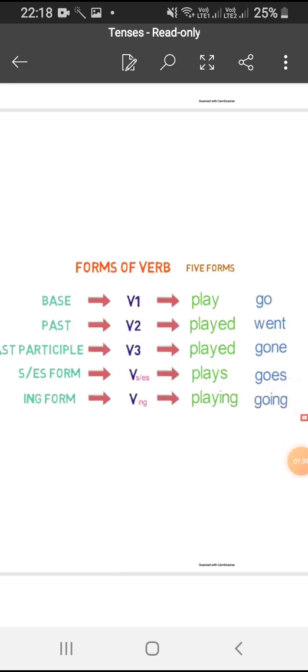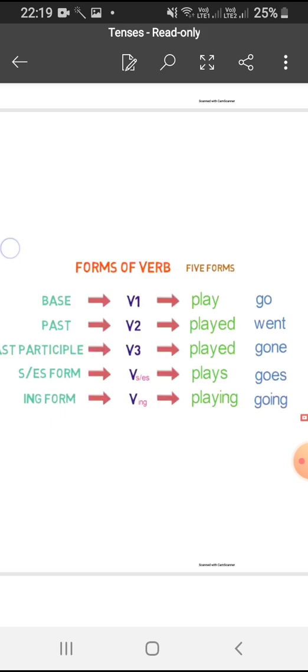So forms of verb, as I told you, tell us the time of action, when the action has been done. There are three forms of verb: first form, second form, and third form. First form is the base form of the verb, or you can say the present form of the verb. Second form of the verb is the past form of the verb.